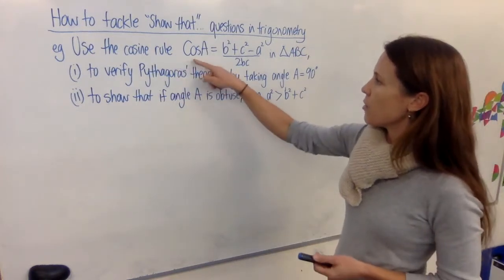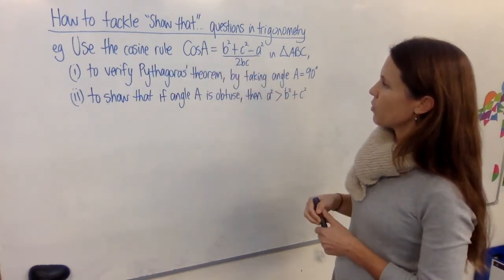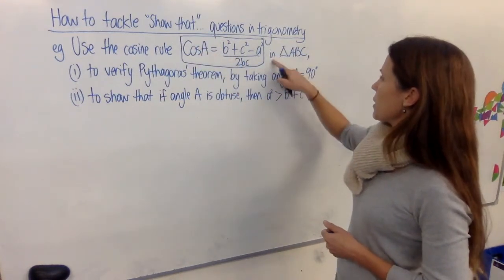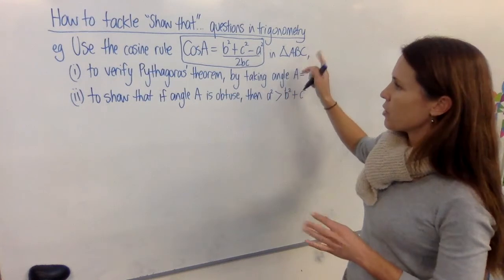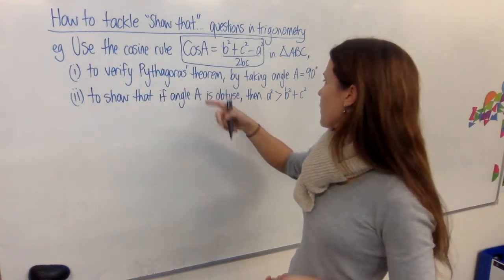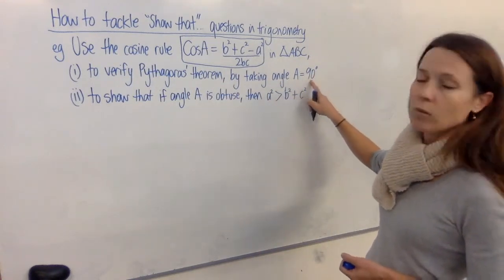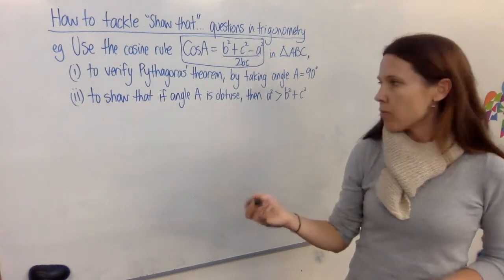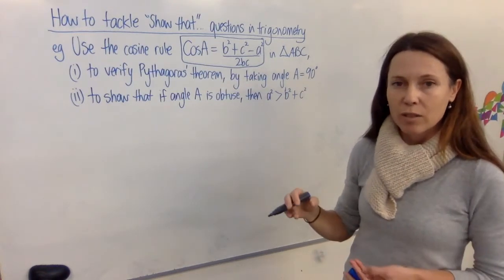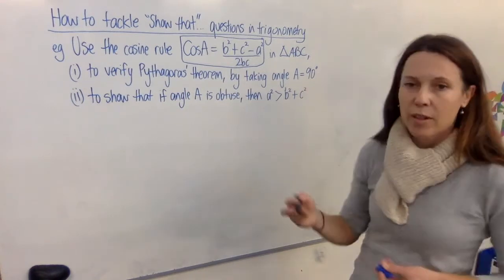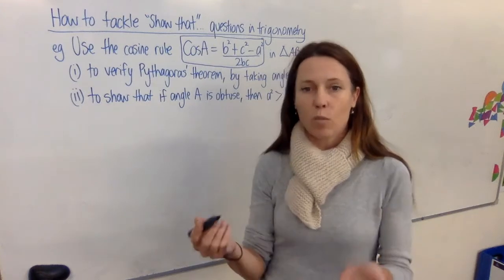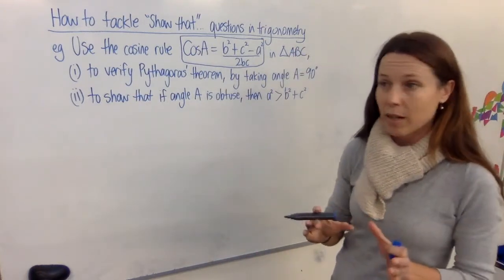It says use the cosine rule, and it gives us the version of the cosine rule that we already know, which is the find-an-angle version of it. It tells us that we've got a triangle ABC, so there's nothing much there as a clue. Now, part one says we want to verify Pythagoras' theorem by taking angle A to equal 90 degrees. In a right-angled triangle, you can use the cosine rule or the sine rule just as you could in a non-right-angled triangle, and it will all work out. We already know that cos of 90 degrees is 0 and sine of 90 degrees is 1, nice round numbers that work out really well.